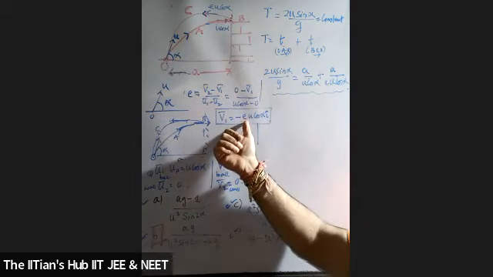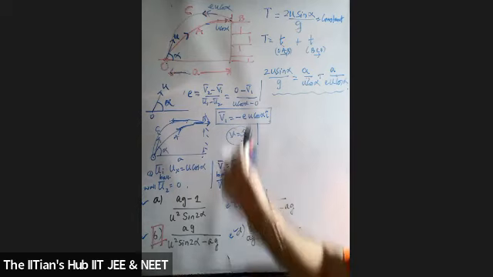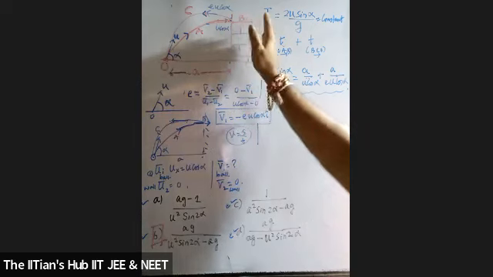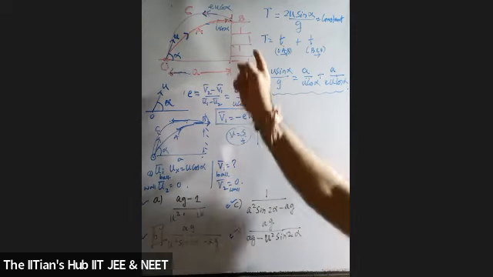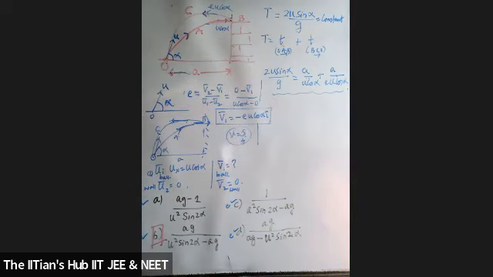students, your speed is changed by a factor E. It's E times u cos alpha, because some part of the energy is absorbed in this case. So E stands for your coefficient of restitution, and its value lies between 0 and 1. So now if I take 0 and 1, students, suppose u cos alpha I had taken as 10 meter per second. It is going at 10 meter per second. And if I take the value of E as 0.5, then what happens? It comes back at 5 meter per second. Are you getting it? But see the projection, it went a little bit up to the projection height, so it will fall down at the same point. You have assumed that it's falling at the same point.